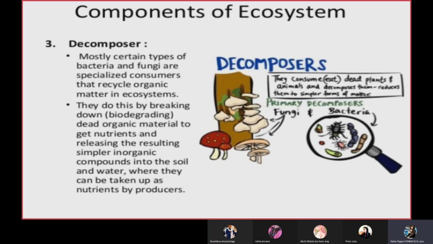Third is decomposers. As I told, they play a very important role in recycling of the nutrients, because of them the nutrient cycle is continued and the nutrients get back into the soil, and from there they are taken by the plants for making food again.